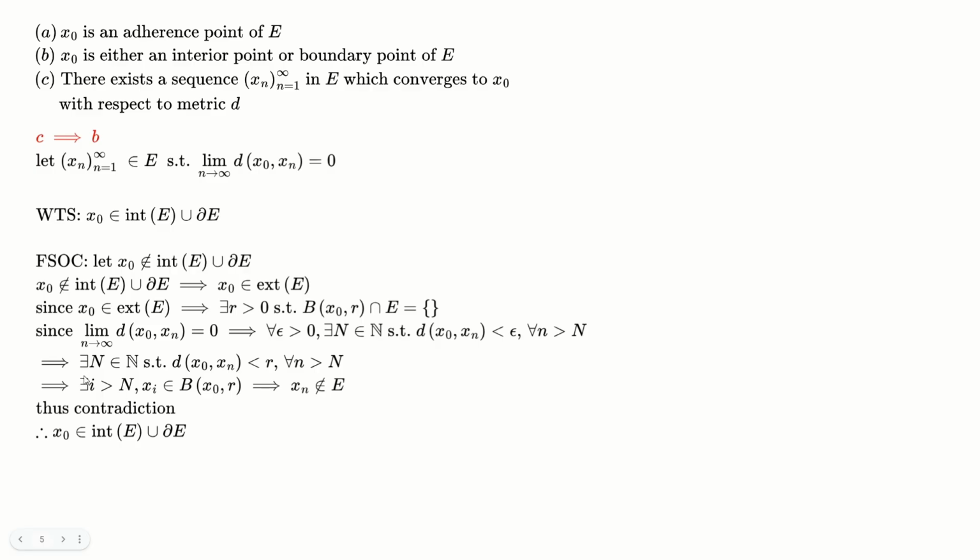This basically implies there exists N such that d of x naught comma x n is less than r, the same r that we constructed before, for all n greater than N. So there exists an I greater than N such that x of I is in this ball, and is not in E, which is a contradiction to what we assumed. Thus x naught has to be in the interior of E union the boundary of E.